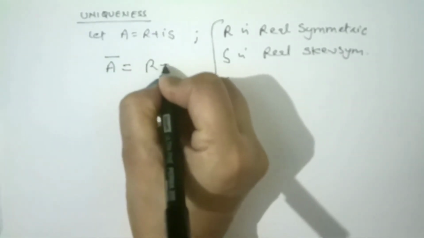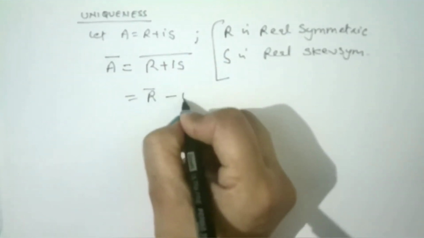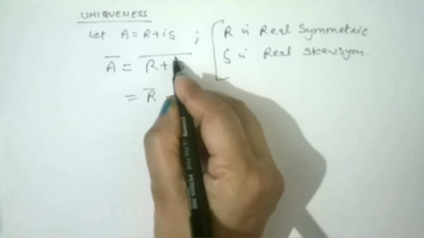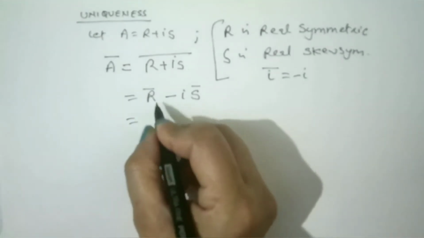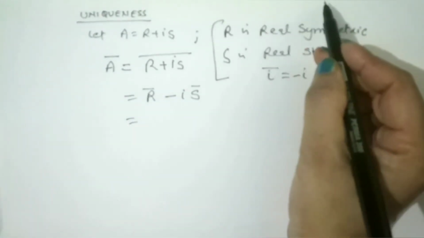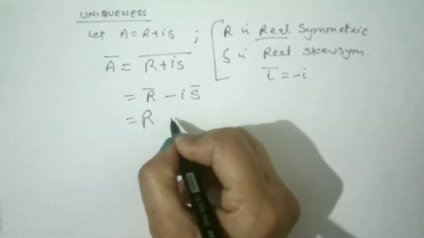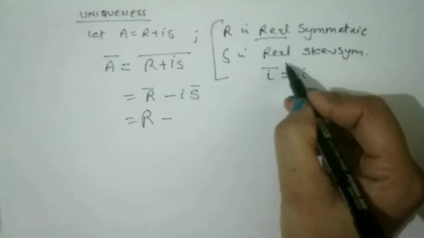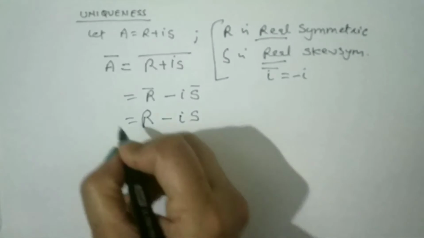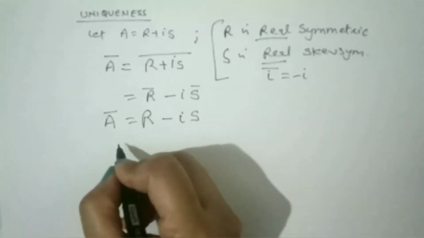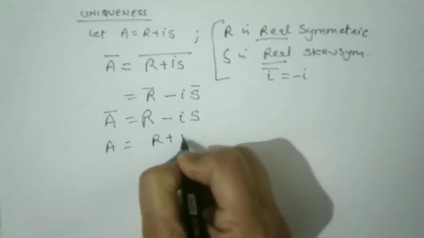conjugate on both sides. Apply conjugate, it will be R conjugate minus iota S conjugate, because conjugate of iota is minus iota. Now R is a real matrix. R is real means it is R matrix, and S is also real, so it is S. Right? This is A conjugate. What we get is A conjugate. Now A is R plus iota S.